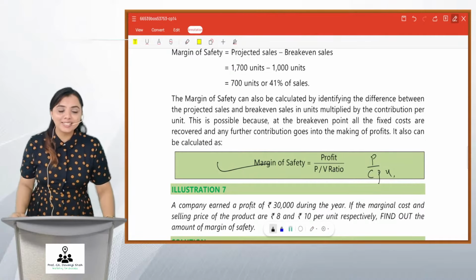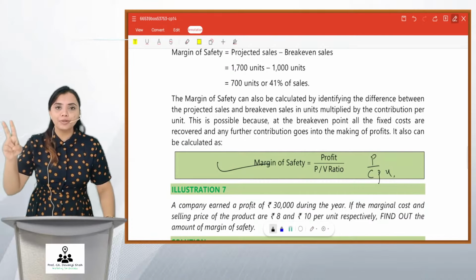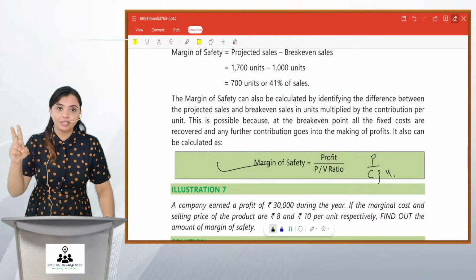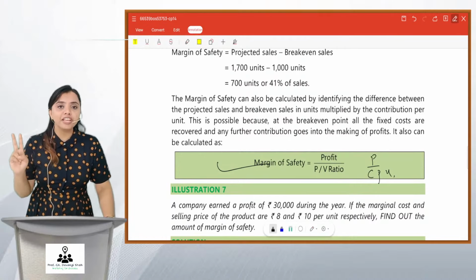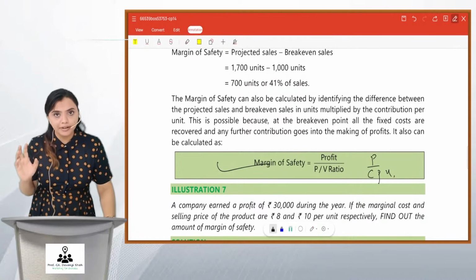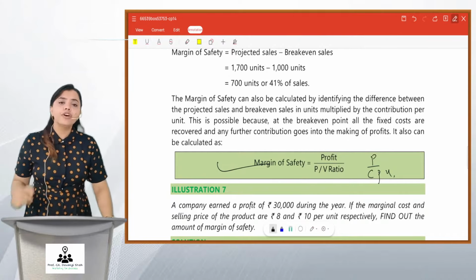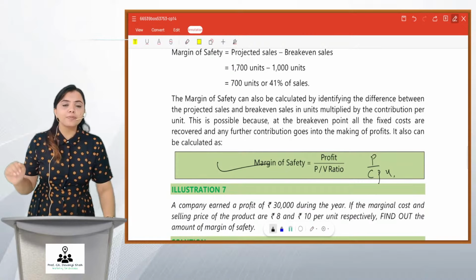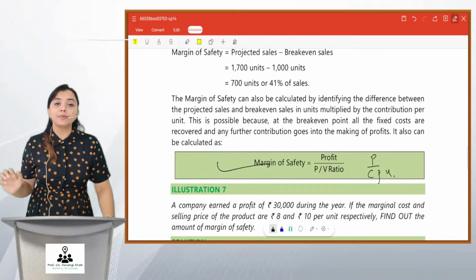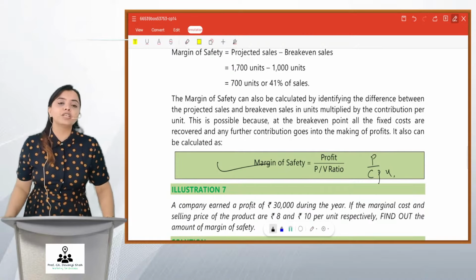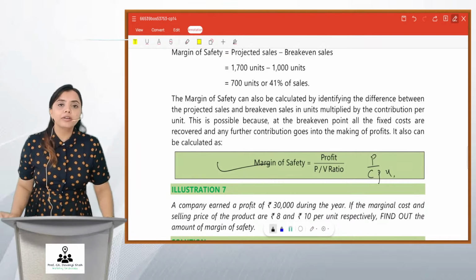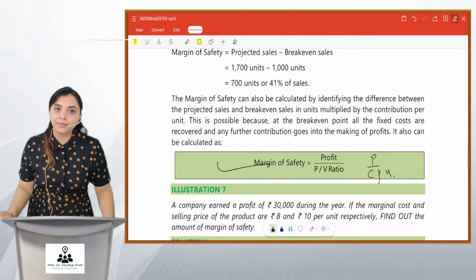So once again, let's repeat. Two formulas for contribution: sales minus variable cost, and profit plus fixed cost. Two formulas for PV ratio: contribution upon sales into 100, or change in profit upon change in sales into 100. Then two formulas for BP: fixed cost upon contribution per unit and fixed cost upon PV ratio. Two formulas for margin of safety: profit upon PV ratio or profit upon contribution per unit.